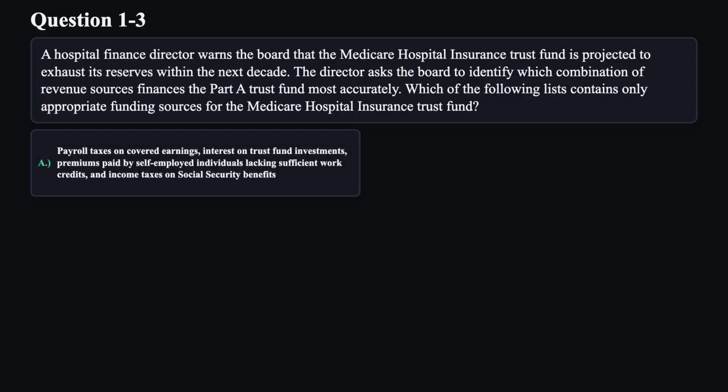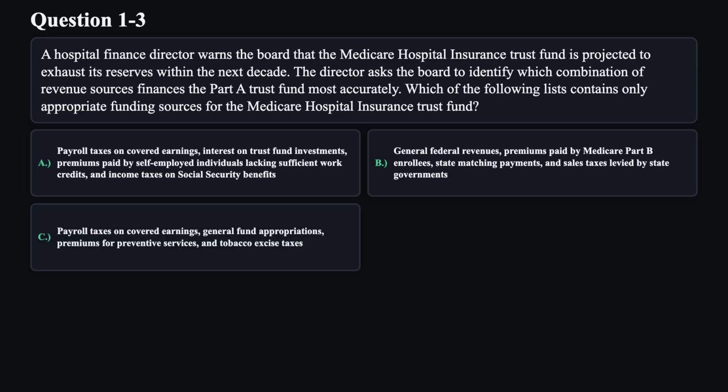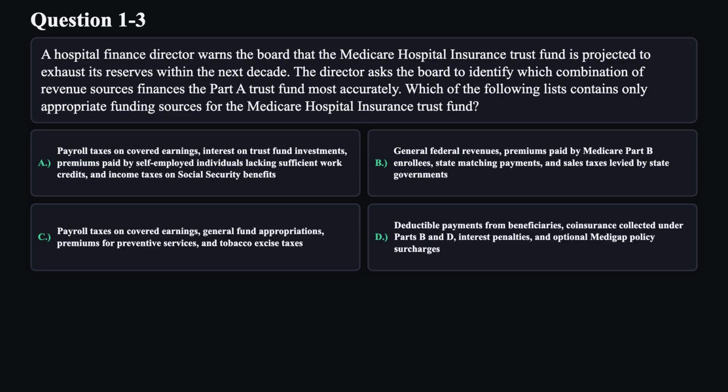A. Payroll taxes on covered earnings, interest on trust fund investments, premiums paid by self-employed individuals lacking sufficient work credits, and income taxes on Social Security benefits. B. General federal revenues, premiums paid by Medicare Part B enrollees, state matching payments, and sales taxes levied by state governments. C. Payroll taxes on covered earnings, general fund appropriations, premiums for preventive services, and tobacco excise taxes. D. Deductible payments from beneficiaries, coinsurance collected under Parts B and D, interest penalties, and optional Medigap policy surcharges.